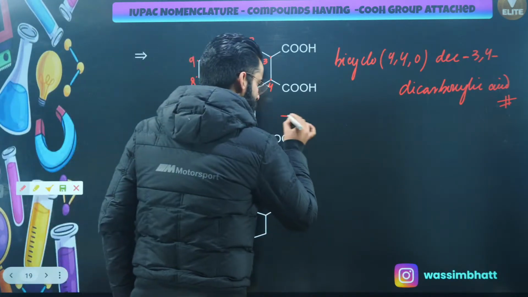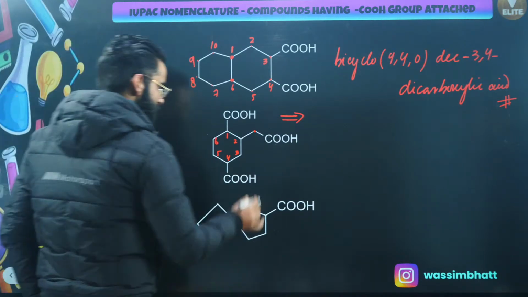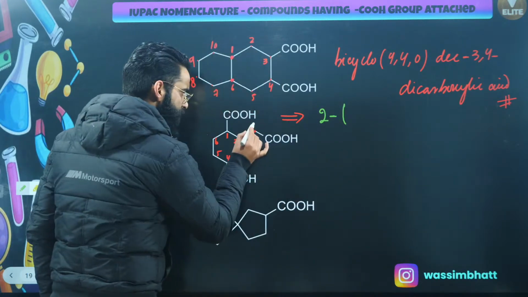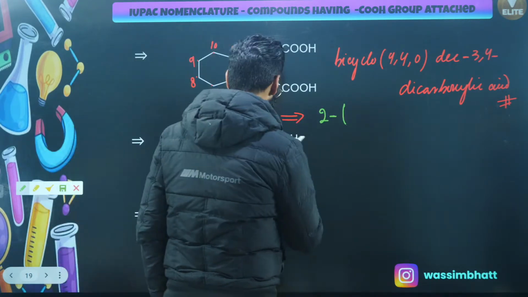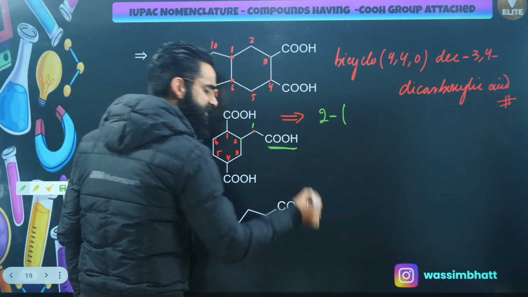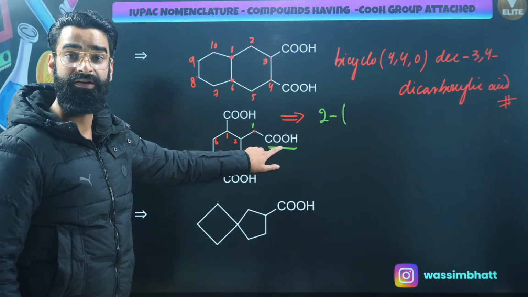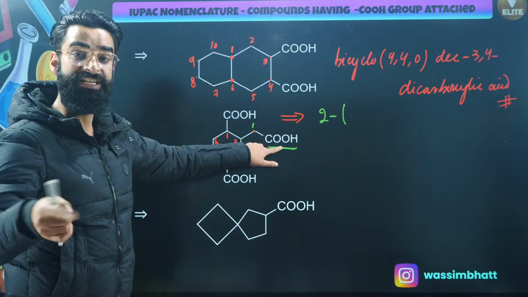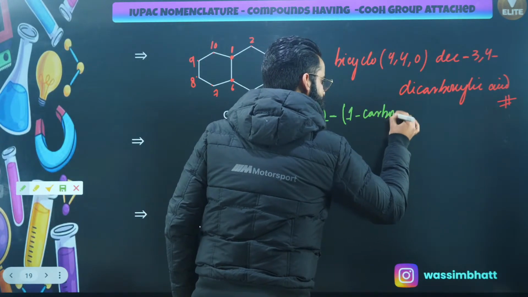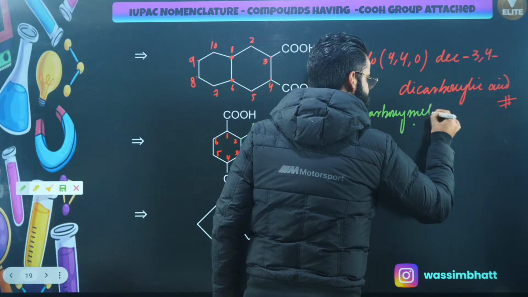See guys, I hope you remember in the last session we discussed such complex substituents. At carbon number 2, I'll first write carbon number 2, then this is 1, okay? At carbon number 2, there is a substituent. In this substituent, at 1, there is COOH. So this COOH is to be used as a prefix, and when it is used as a prefix, I'll write 1-carboxy. Then there is 1 carbon atom over here, so it's going to be 1-carboxymethyl.